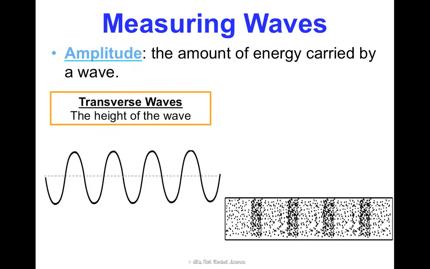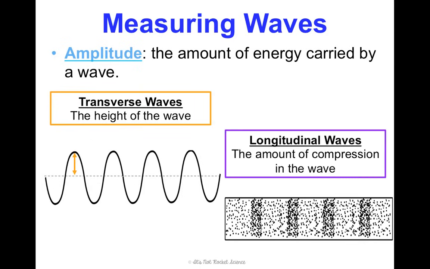In a transverse wave, the amplitude is the height of the wave. So from that normal resting position to the top of a crest, or even normal resting position to the bottom of a trough, that's our amplitude. If it has a greater height, it means it has more energy, it has a higher amplitude.